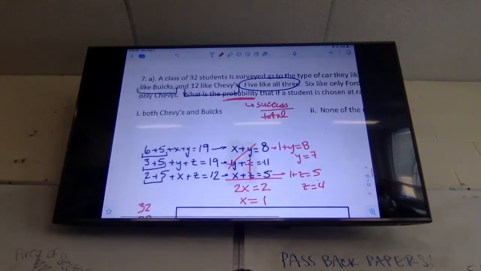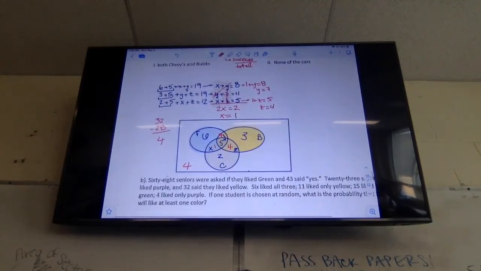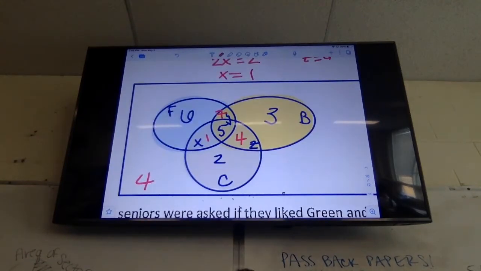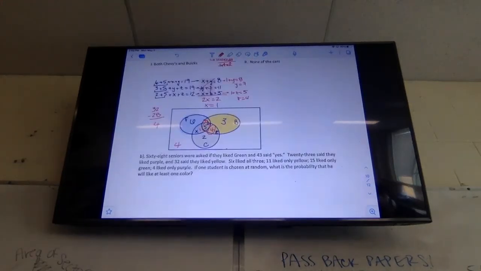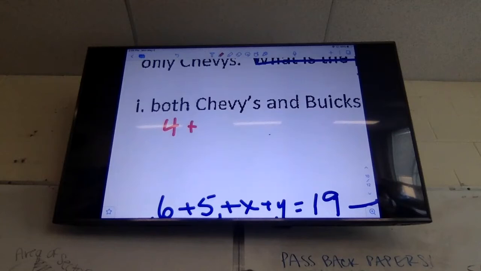So in this case, success is kids who like both Chevys and Buicks. So let's find where my Chevys and Buicks are. How many kids like both Chevys and Buicks? 4. I also want to include the kids that like all 3 because I would argue they like both Buicks and Chevys as well. So 5 plus 4 is going to be 9. So that is my number of success.